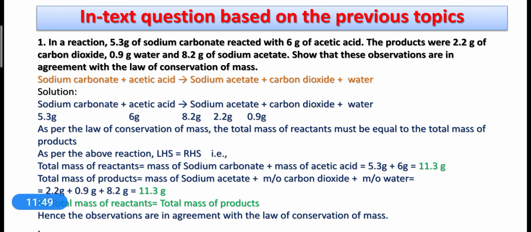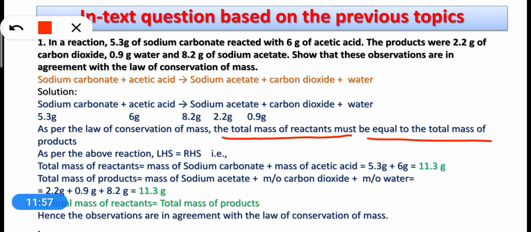Why? Because the law of conservation of mass states that the total mass of reactants must be equal to the total mass of products. So here you can see the total mass of reactants is equal to the mass of sodium carbonate, this one, and the mass of acetic acid, this one.